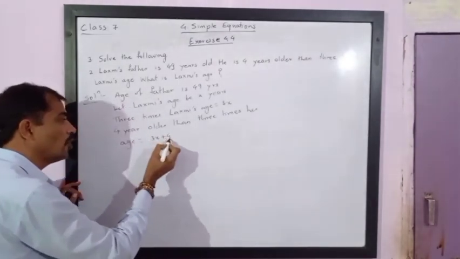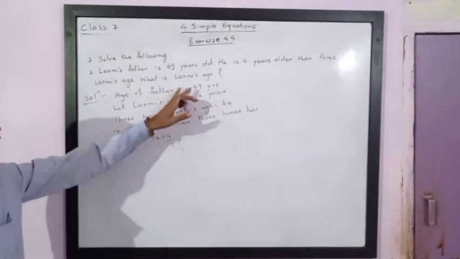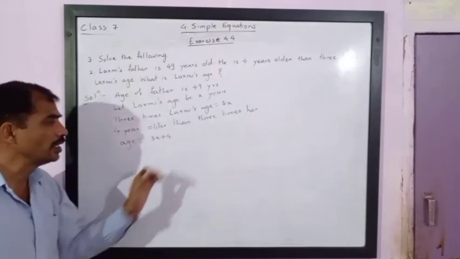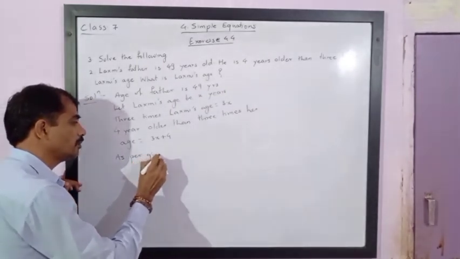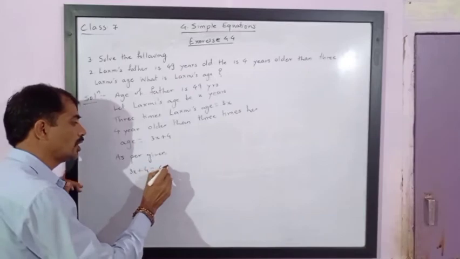Understand this? 4 years older than 3 times Lakshmi's age. This is the age of father. But we are given that it is 49 years. So as per given, we can equate this: 3x plus 4 is equal to 49.